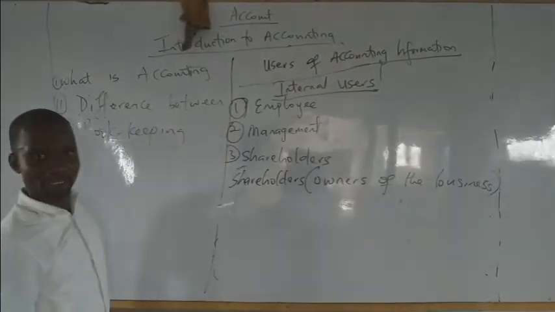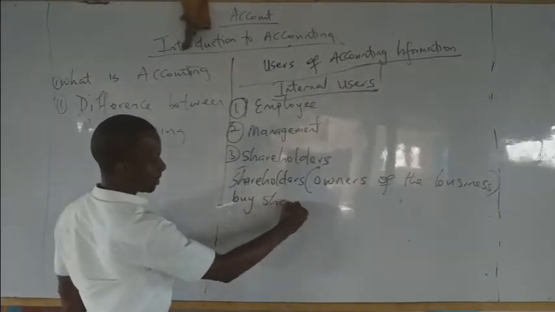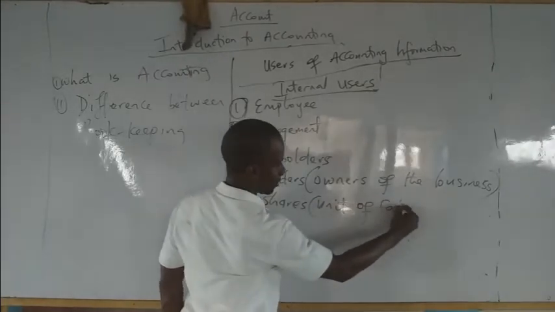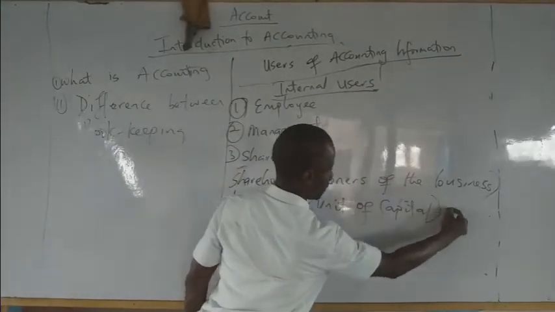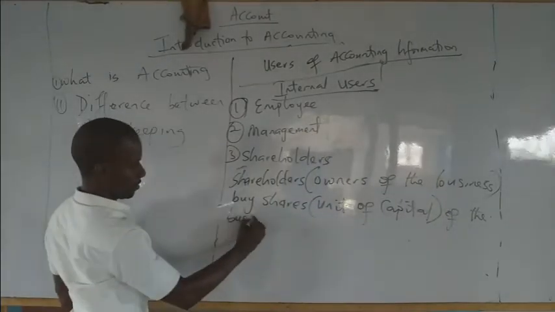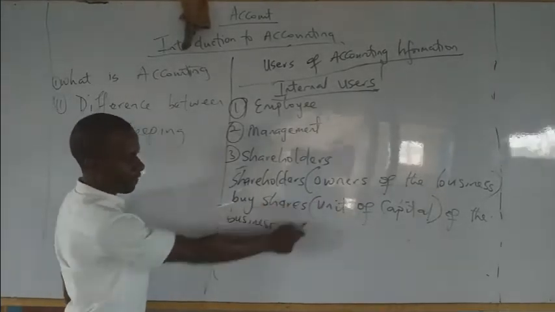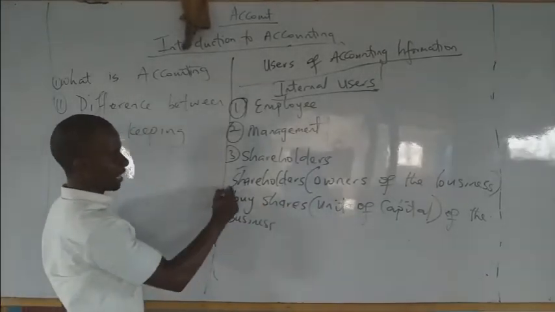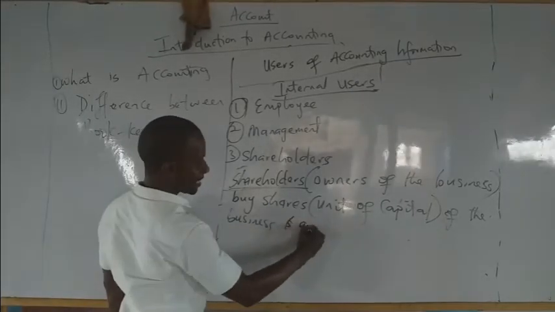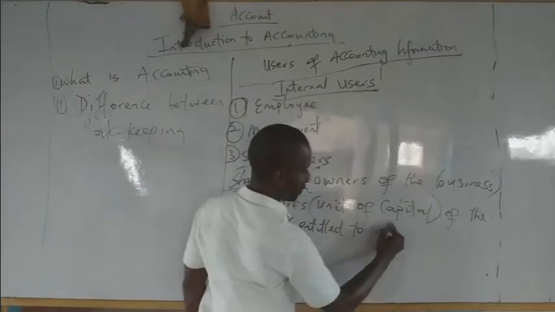How are they the owners of the business? They buy what is called shares, which is just a unit of capital of the business. Now, due to their buying these shares, they are now called what? Shareholders, and they are entitled to what is called dividend.